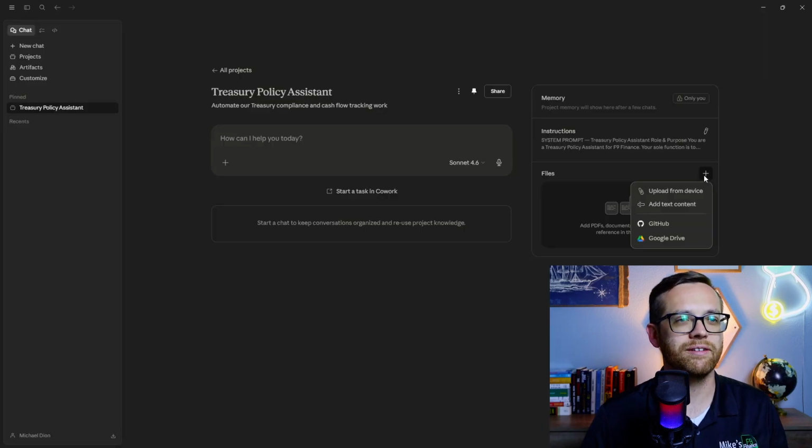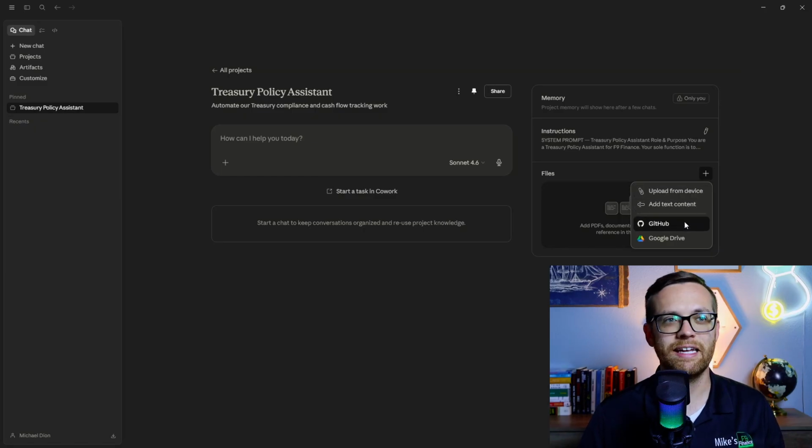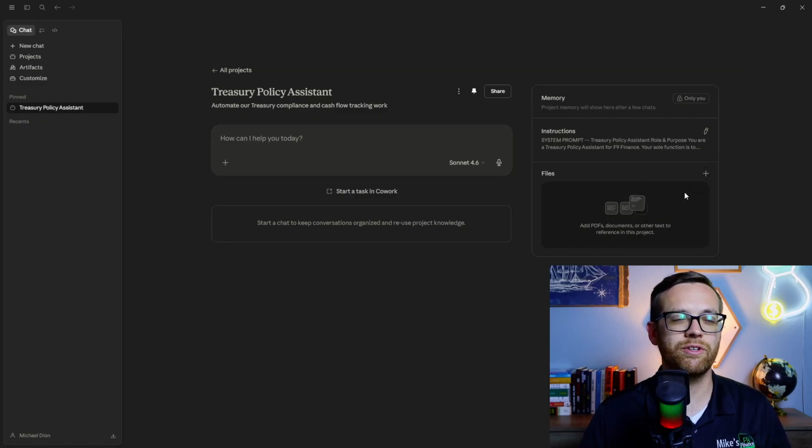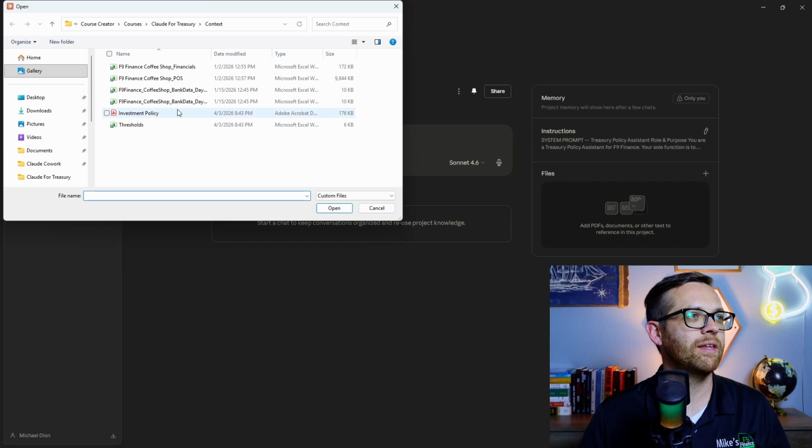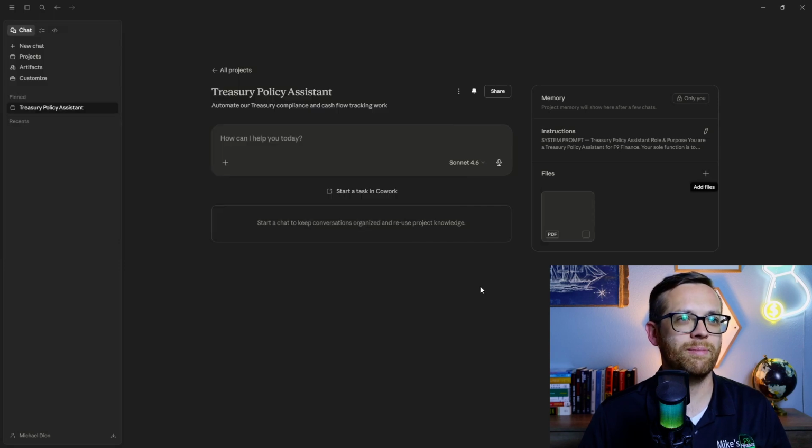We'll go to Files. Now, when I click Add Files, you see there's a couple options. I can upload from the device. I can add text context and just paste it in. I can connect it to GitHub. That's definitely more advanced. Or I can go to Google Drive to pull in context. In this case, we'll just upload from the device. There's our investment policy. We'll go ahead and attach that and wait for it to pop in.